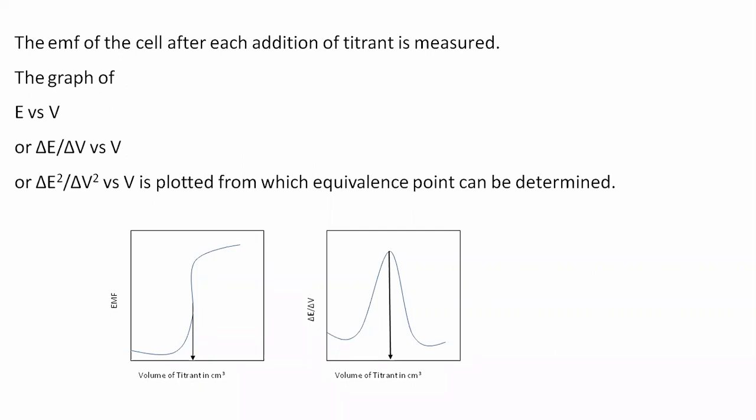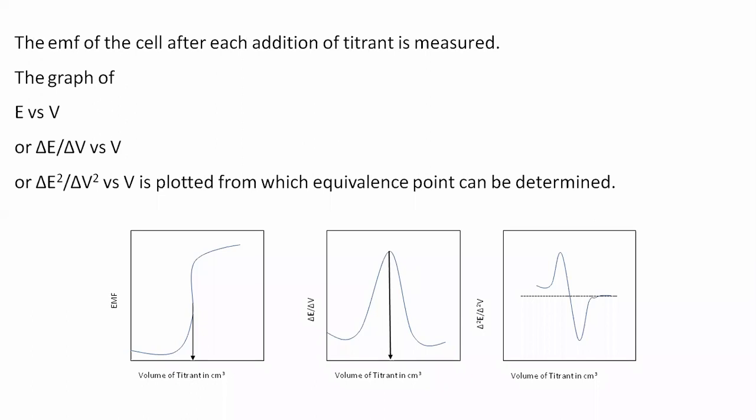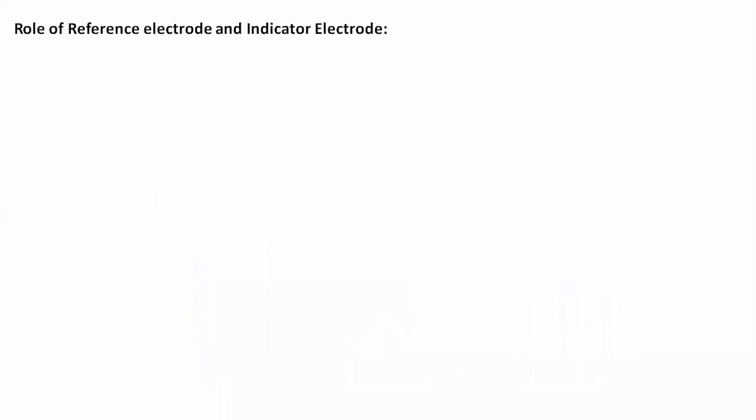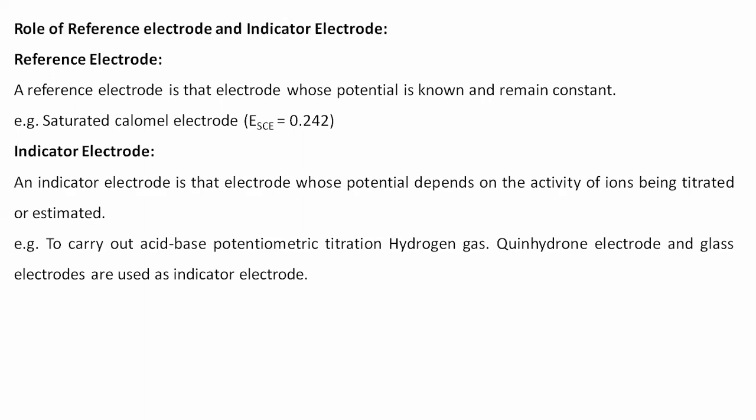So this is all about today's class. The remaining points we will discuss in the next class. Before we stop, we will discuss the roles of the reference electrode and the indicator electrode. The reference electrode is an electrode whose potential is known and remains constant.